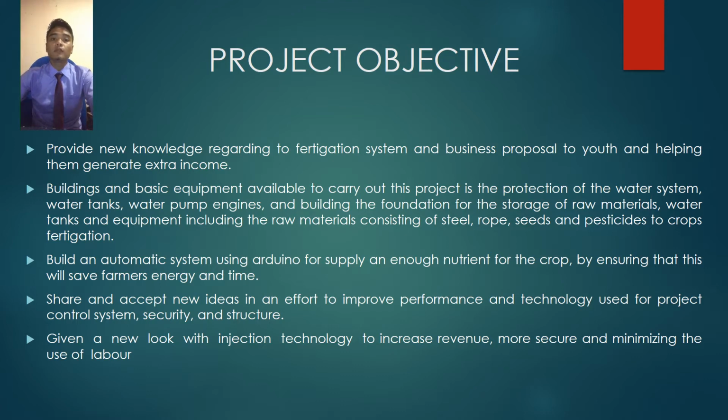Second one, building basic equipment available to carry out this project, the protection of the water system, water tank, water pump engine, and building the foundation for the storage of raw material, water tank and equipment, including the raw material consisting of steel, rope, seed, and pesticide to crop fertigation. Thirdly, build an automatic system using Arduino for supply of enough nutrient for the crop by ensuring that this will save farmers energy and time.